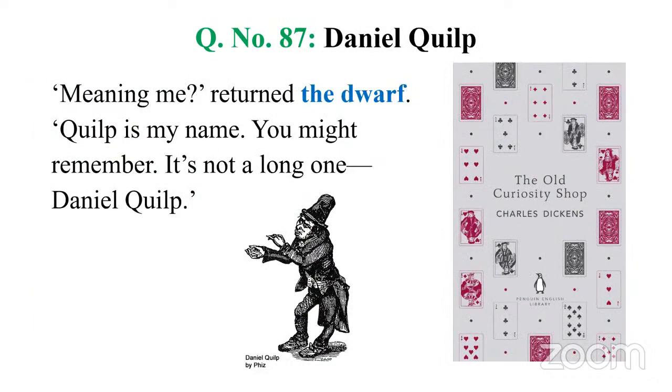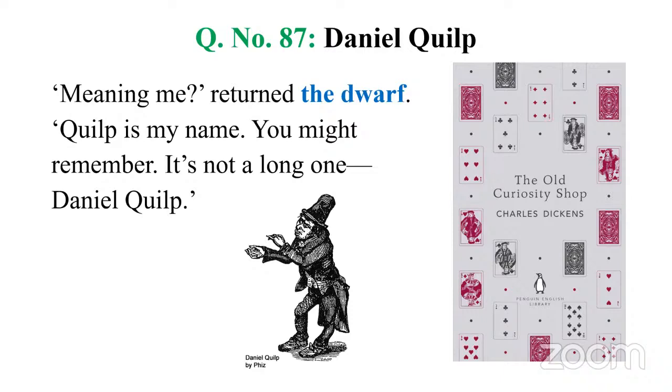characters from Dickens' works. You have Daniel Quilp. He is a villain, one of the famous villains. He is a dwarf, and this villain appears in Dickens' The Old Curiosity Shop. So this is how he introduces himself. Quilp is my name. You might remember. It's not a long one. Daniel Quilp, kind of a villain, introducing himself.